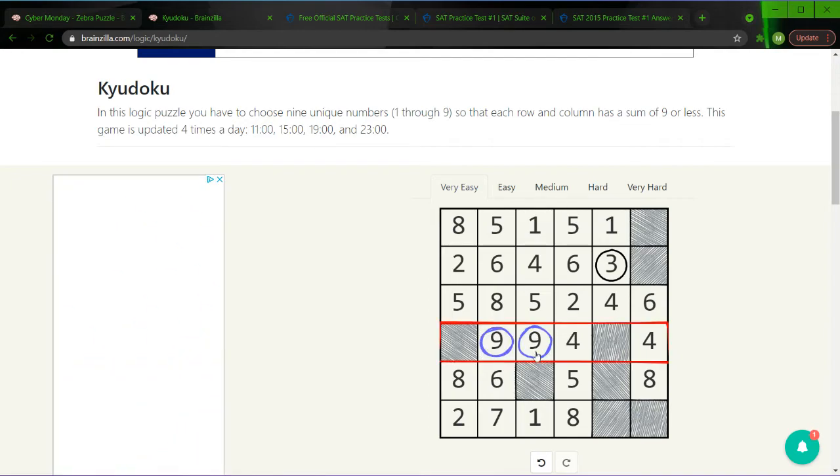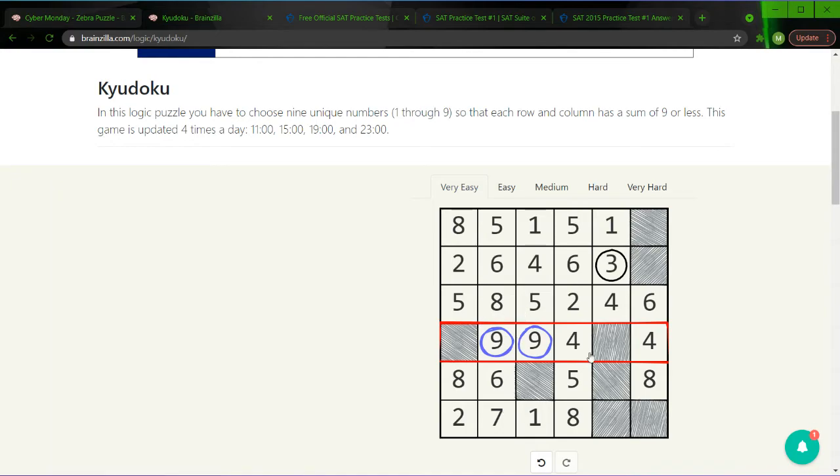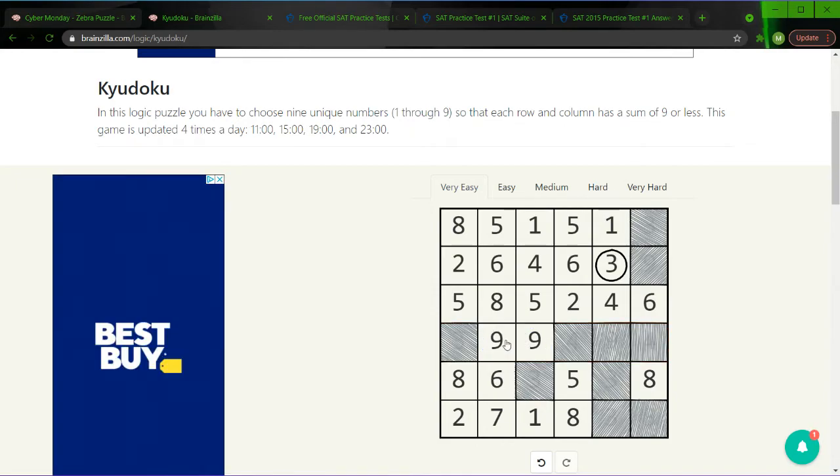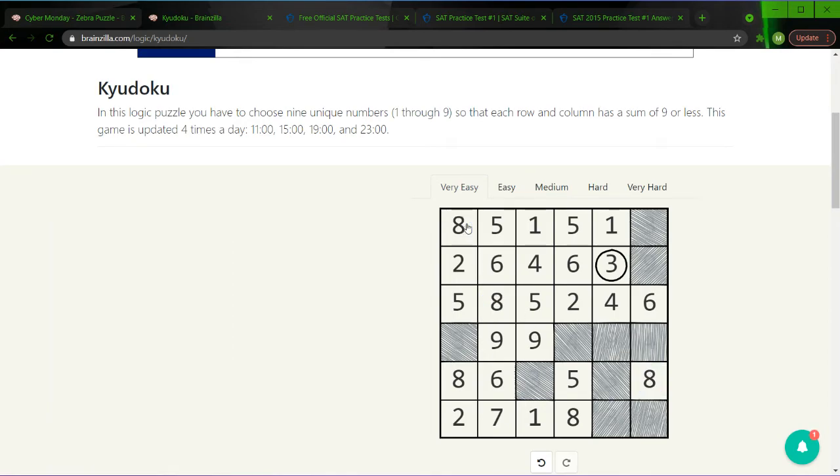There's a 9 here, there's a 9 here. I know the 4 can't be there. However, there's no other 4 on this board that I see, so we can eliminate both these 4s. In this row, there's 9, so 9 plus something is impossible, so we can eliminate the something. Now let's move on to 8s. There's a bit of 8s, so we can't really do anything with them. There's no cheeky trick that we can try, so we'll just not care about them.